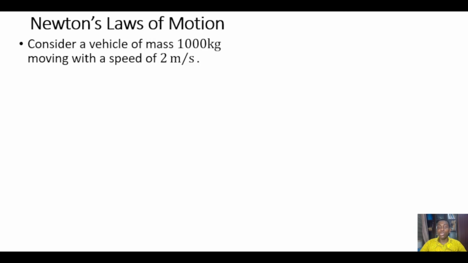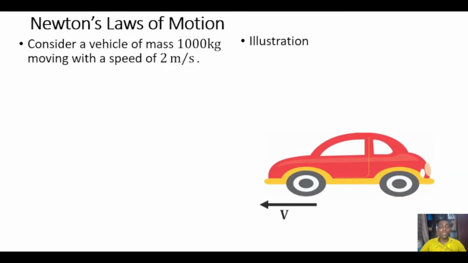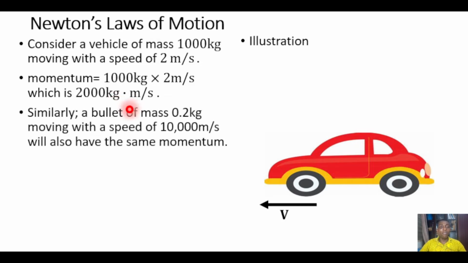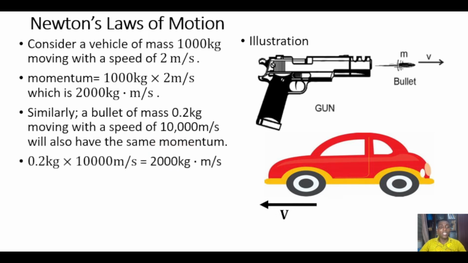So let's understand momentum. Consider a vehicle of mass 1,000 kilograms moving with a speed of 2 meters per second. What is the momentum of this vehicle? The momentum of this vehicle is going to be 1,000 times 2, which gives 2,000 kilogram meters per second. Similarly, let's say I have a bullet of mass 0.2 kilogram moving with a speed of 10,000 meters per second. We will also have the same momentum. Don't forget that 0.2 times 10,000 is 2,000 kilogram meters per second.